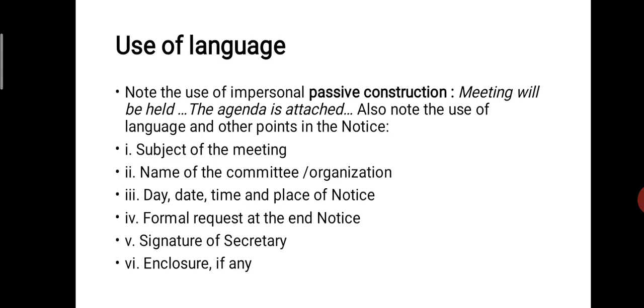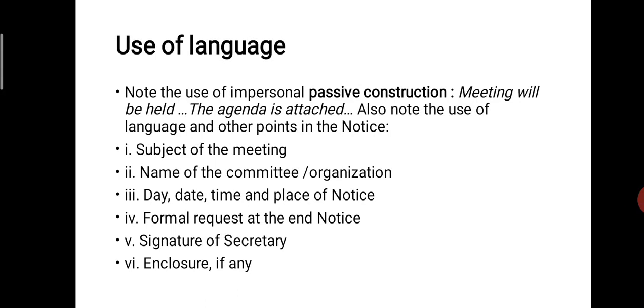Next, the subject: you write the subject of the meeting, and the name of the committee or organization, that is, the board of directors. Next, the date, time, and place of the meeting.